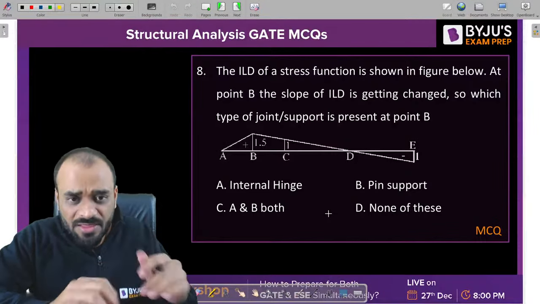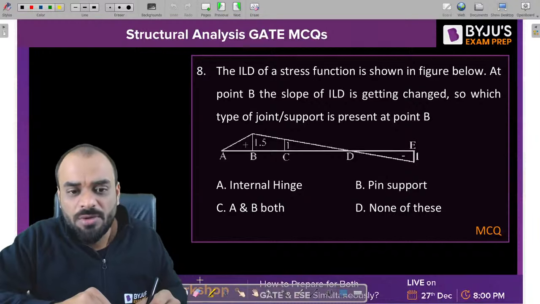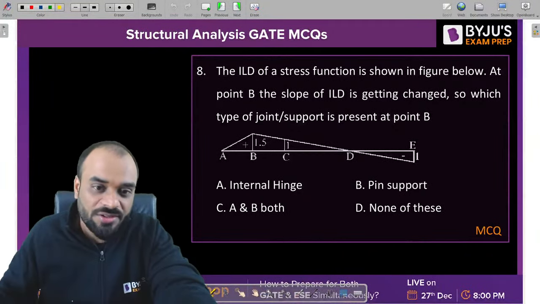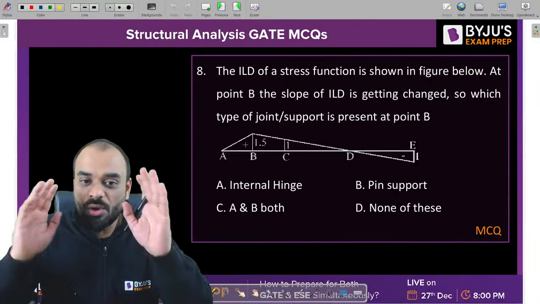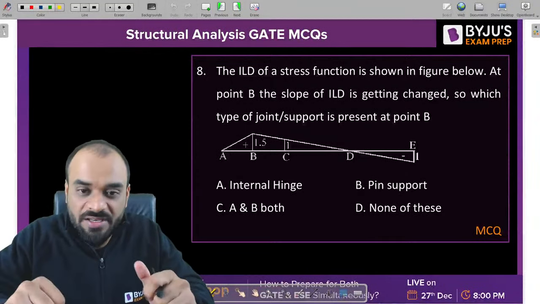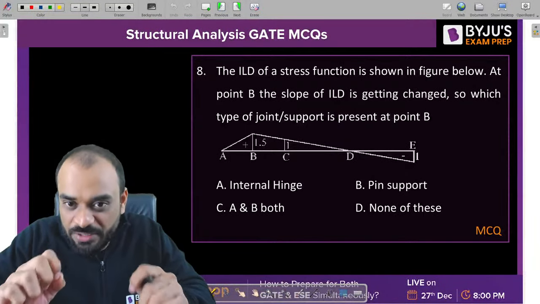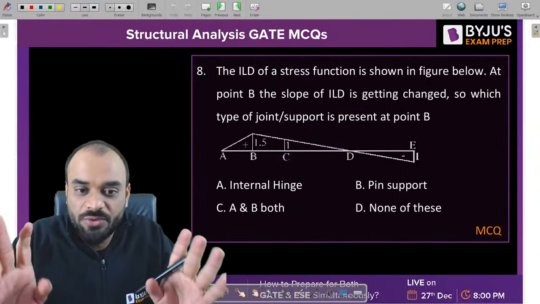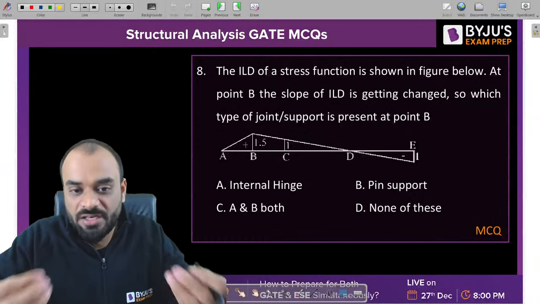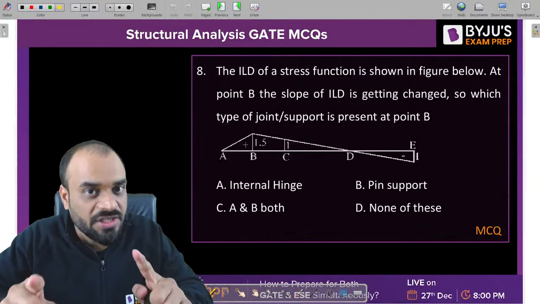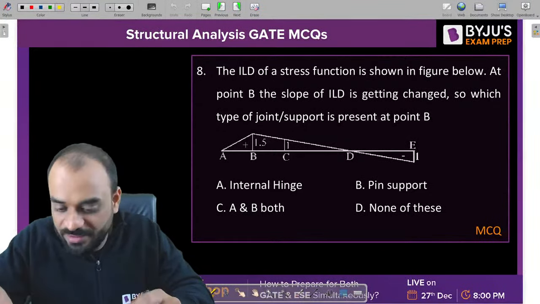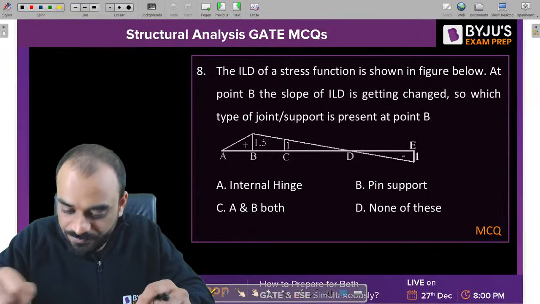Okay. Now next question. This particular problem is related to the logic part, not a numerical question. This is a logical question, right? So you need to tell me guys, at joint B, the slope of ILD is trying to change. Now which type of joint can it be? So tell me the correct answer for this.